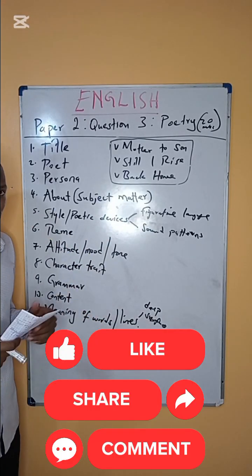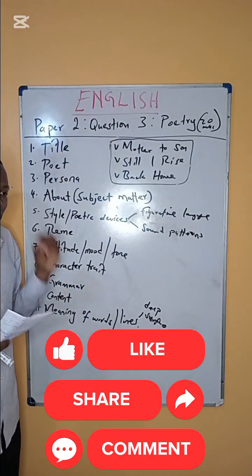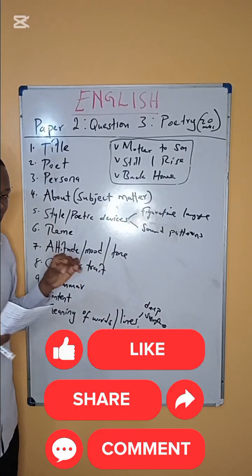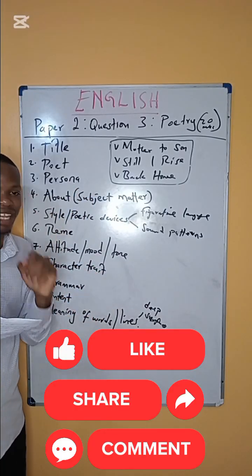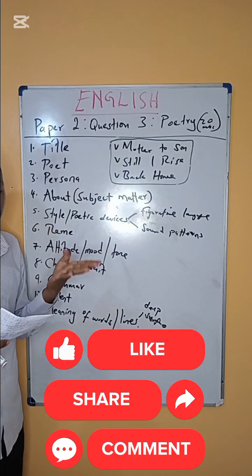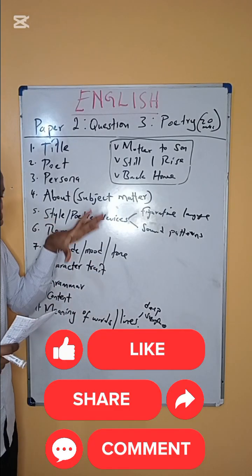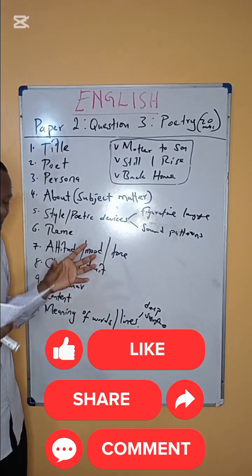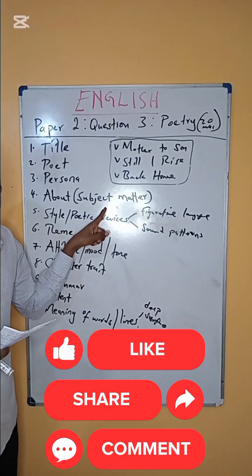Okay, what do you do? Read the poem from the first stanza to the last stanza. Look at the events that are happening in the poem. What is happening in stanza 1, in stanza 2, 3, and 4. Then try and summarize that information into at least 3 lines, a maximum of 5 lines. You should not go past 5 lines, okay? So read the poem, look at the events that are happening from stanza 1 to the last stanza, then summarize that into at least 4 lines. That forms your subject matter, okay?